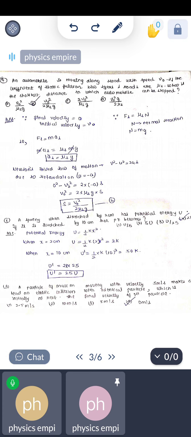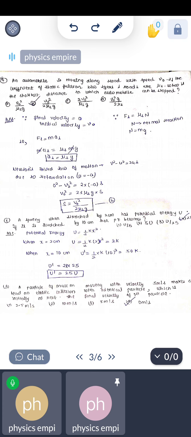For this case we know that the static friction formula is F equals mu s N, where N is the normal reaction and the value of N is mg. In the question it is given that the automobile stops after some time, so the final velocity will be 0 and the initial velocity is v naught. From this we apply F equals m a s. On putting the value of F s, we have m a s equals mu s mg. So we find a s equals mu s g.